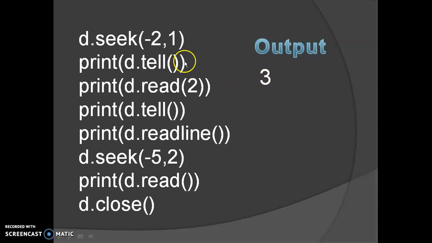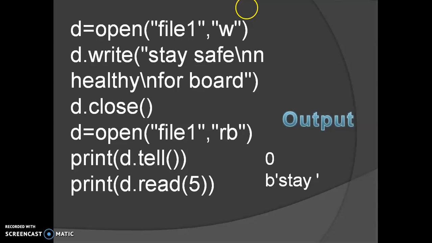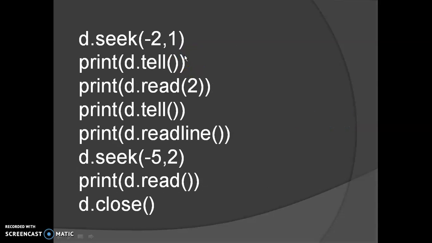Third. So it is telling us the third place. We can see from this place also what the place of Y is: 0, 1, 2, 3. So it is showing you the place of Y. This is 3.